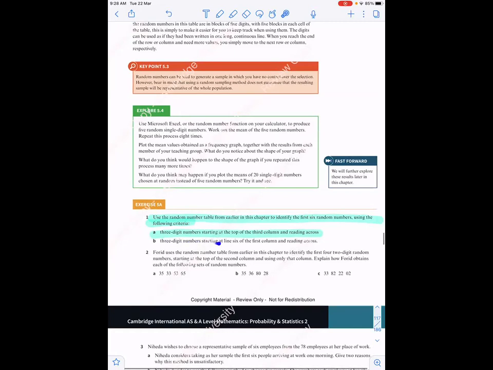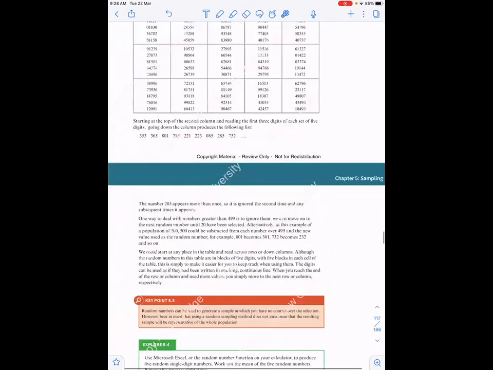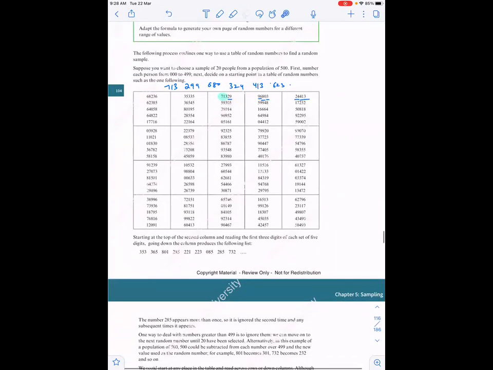Next: 3-digit numbers starting at line 6 of the first column and reading across. Line 6 of the first column, if you notice: 1, 2, 3, 4, 5, 6. You will have to start from here. So 3-digit number, and going across means you have to go this way. You want a 3-digit number, no? Okay. So the first thing is 039. You have to ignore it because this is not a 3-digit number.